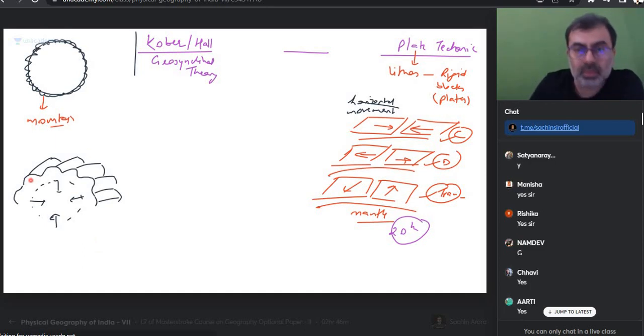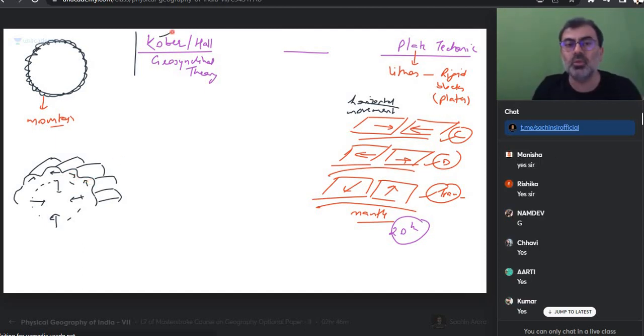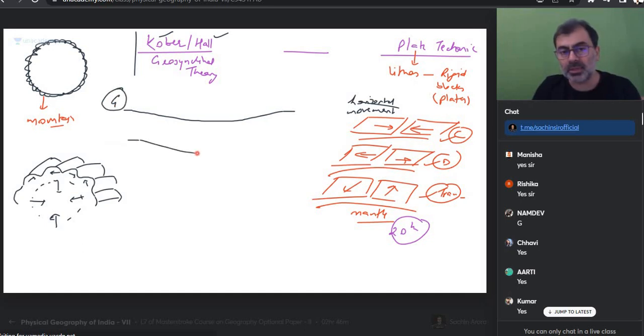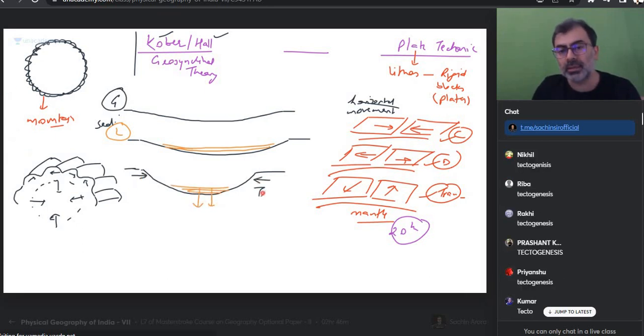Because they thought as the earth is cooling, the surface is the same size, but inside it is cooling. So horizontal forces are causing this to happen. Now, in this idea that something is causing compression, these two people, Kober and Hall, said that Earth is like this. At some places there are depressions, geosynclinal states. Then in these depressions, sediments fill up, and heavy sediments form rocks. What did we call this? Lithification? Yes or no? Sedimentation and lithification. Then because of their weight, they started going down. A downward force caused a horizontal force to be created, and this is what I said, tectogenesis.